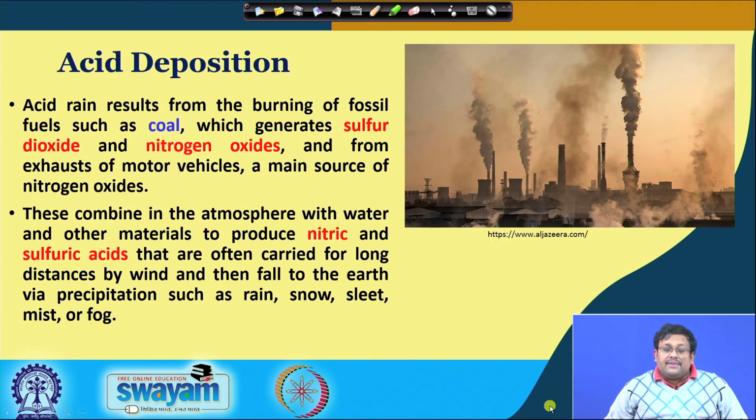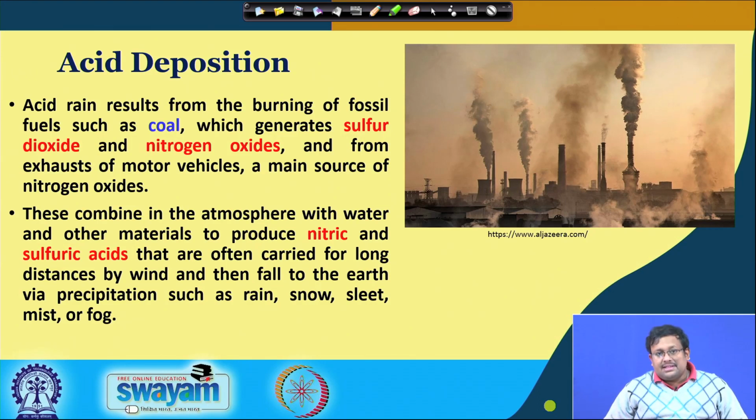But in the case of acid deposition, due to automobile emissions as well as burning of fossil fuels, especially coal, different types of gases like sulfur dioxide and nitrogen oxides are generated. These react with atmospheric water and other materials to produce caustic acids like nitric acid and sulfuric acid, which are often carried for long distances by wind and then fall to the earth via precipitation such as rain, snow, sleet, mist or fog.